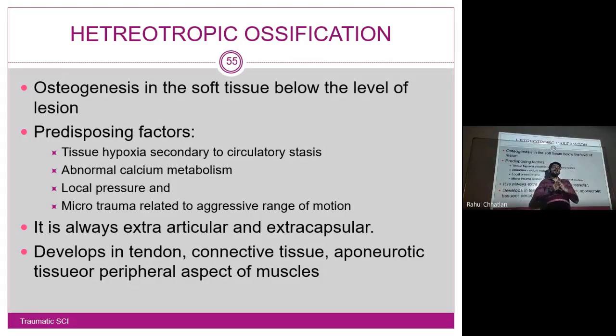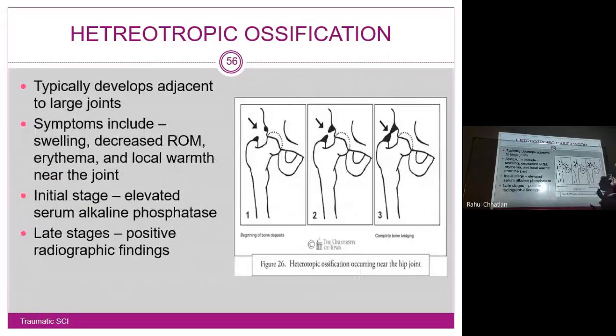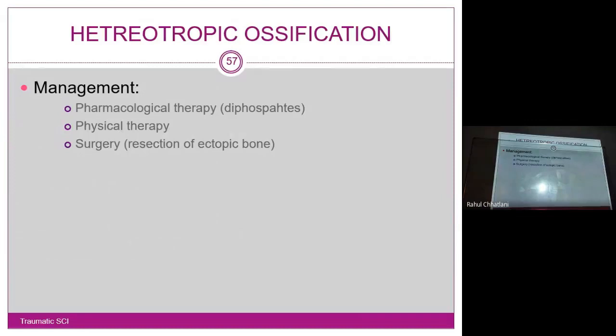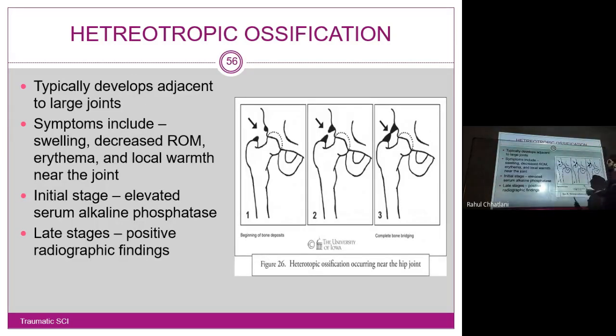Then what to do? The only options we are left with are pharmacologically diphosphonates, some physical therapy, and always in the later stages it will require surgery. So the only option that we have is to prevent it as much as possible. Also, we saw that it typically develops adjacent to large joints. The hip joint is the most prone location, specifically the hip flexor muscles. They are most prone for development of such a disorder. That is heterotopic ossification. It is an indirect impairment of spinal cord injury.